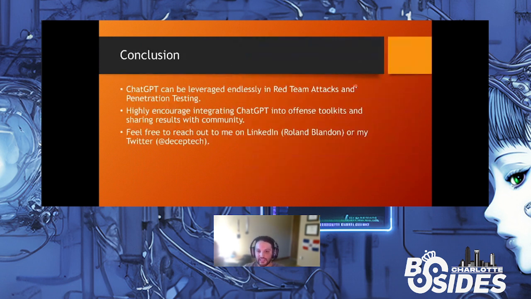So, in conclusion, ChatGPT can be leveraged endlessly in red team attacks and penetration testing, as we've described. There's an unlimited number of different ways it could be used that may not have even been discussed in this presentation. I highly encourage anybody listening to this talk to integrate ChatGPT into your offensive toolkits and to share your results with the community. Share how well it's working for you, share how you're using it. If you're creating scripts or programs that can automatically use ChatGPT and these methods, share it with the community, post it out.